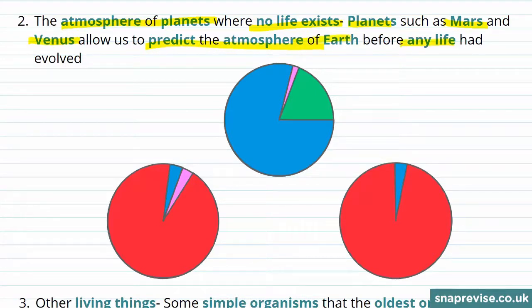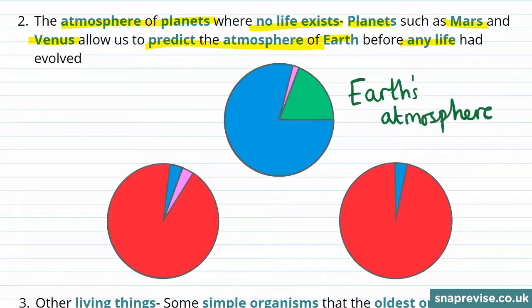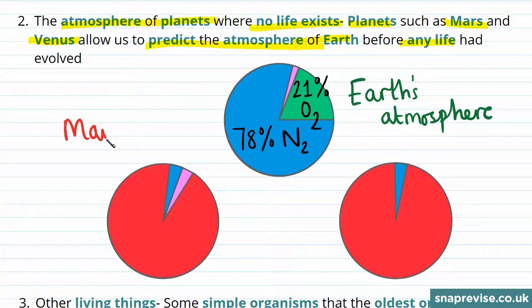For example, in this diagram, we can see the composition of the Earth's atmosphere, which, as we've discussed, is 78% nitrogen and 21% oxygen. On the right-hand side, we have a pie chart showing the atmosphere of Mars, which does have some nitrogen, shown in blue, and some other gases.